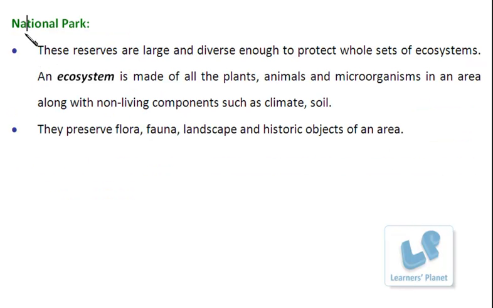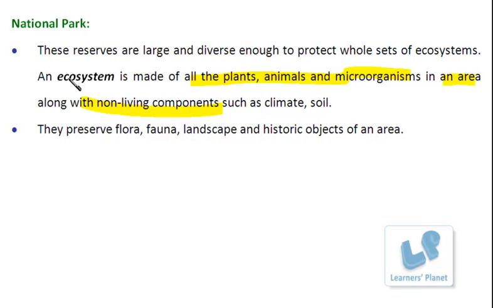So national parks, these reserves are basically related to the maintenance of different types of ecosystems in a particular region. You know what is this ecosystem? I explained to you earlier also. Ecosystem is comprised of all the different types of plants, animals and microorganisms in an area, along with the non-living components. In short, it is a place where the living and non-living components of the environment interact with each other so as to maintain the balance, right?